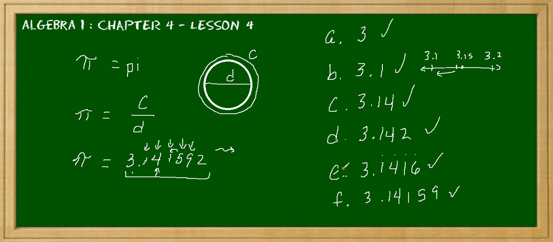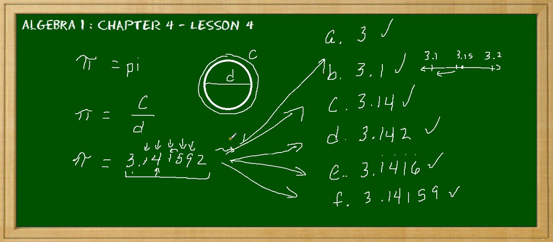And again, these are all different. Do not build off of the other. We're not trying to approximate off of an approximation. We're just taking the same number and giving this number in each of these approximations. Okay, and pi is a wonderful number to work with because it never ends. You can go on and on and on. It's a number you couldn't fully define, but it's so useful.